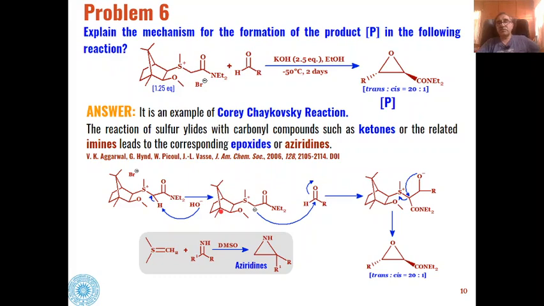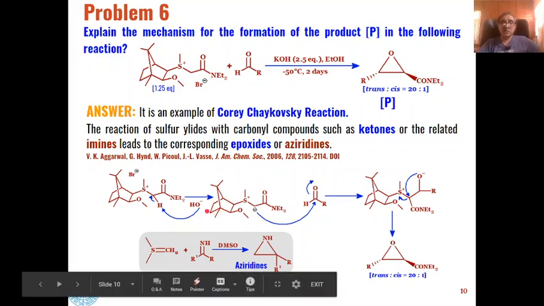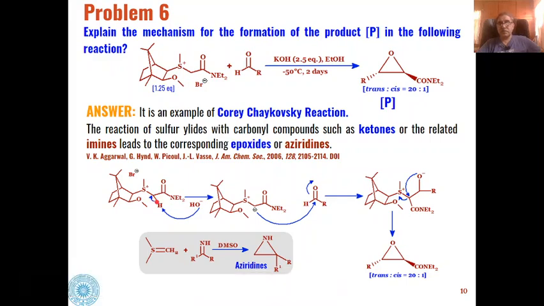Now the mechanism of this reaction is like this: in the presence of KOH, that is a base, this hydrogen is abstracted by this base, and a carbanion is generated at this place.